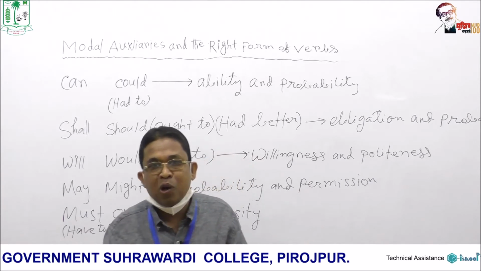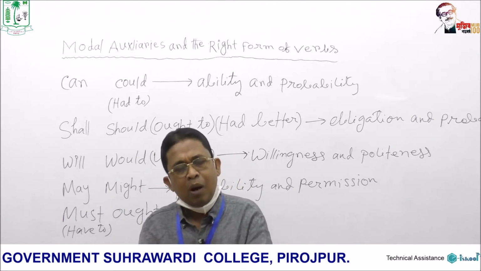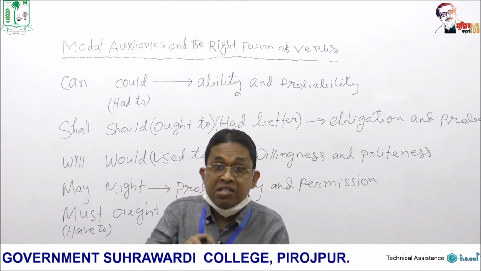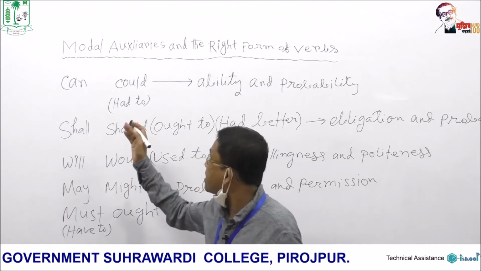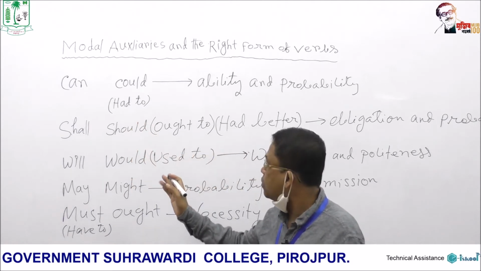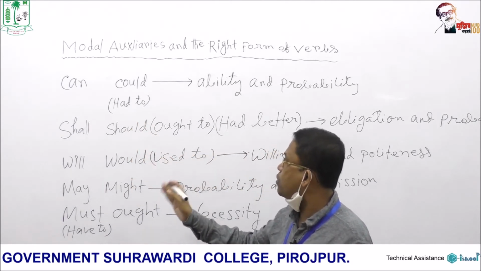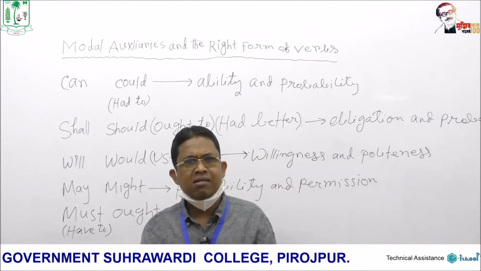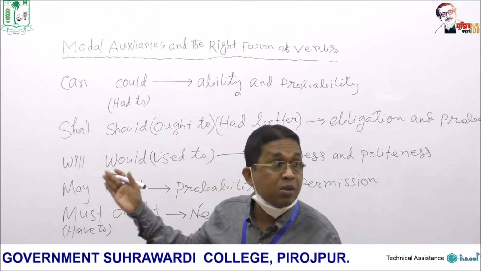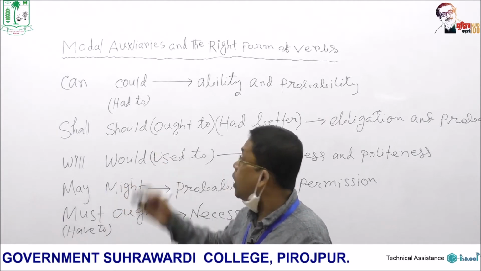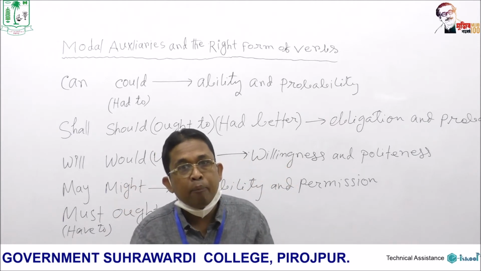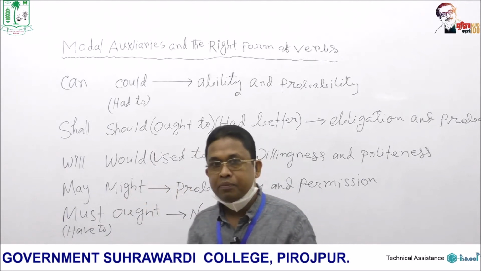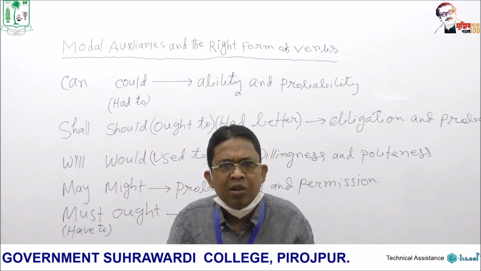But can't we use modal auxiliaries in past form? Of course, but you should not change the basic form of modal auxiliaries. That is, can is always can, could is always could, shall is always shall, should is always should, will is always will, would is always would, always. So how can we use this modal in the past form? We have to use have after the modal. Can have, should have, shall have. Then it will become past.